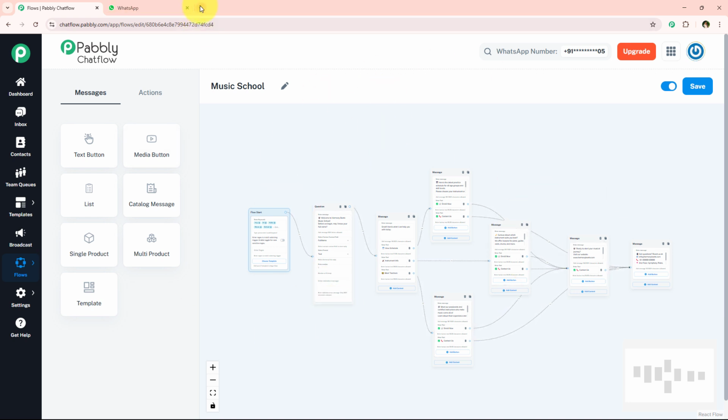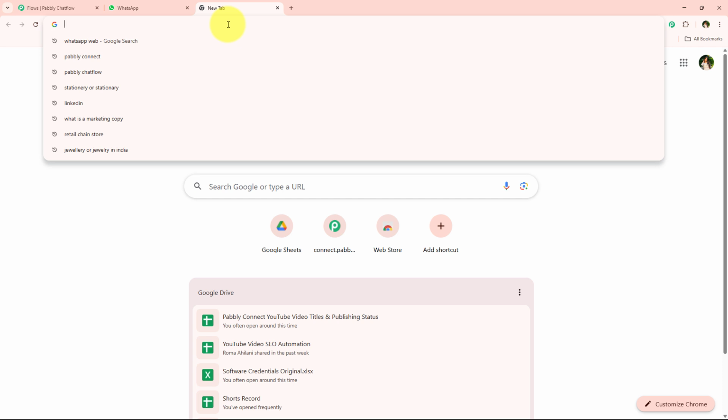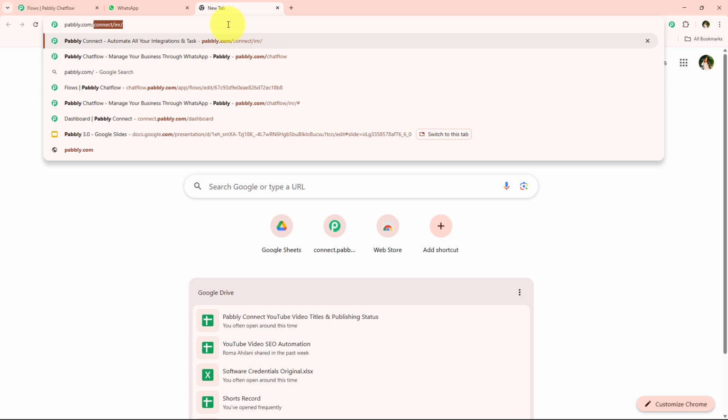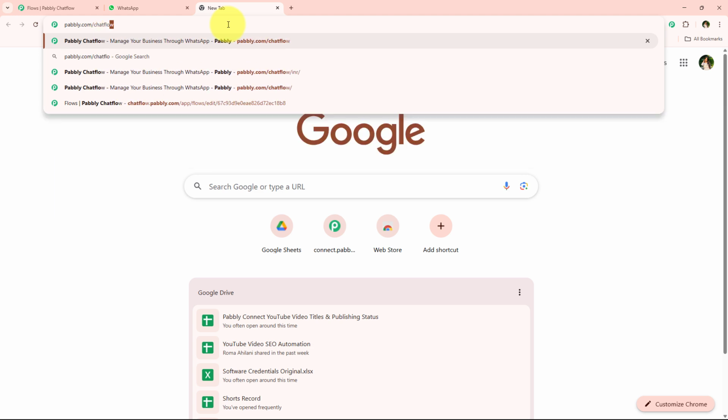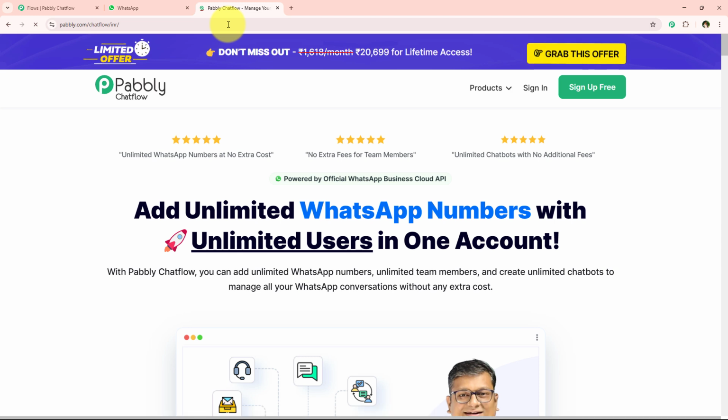So to do this, I'm simply going to open a new tab and we're going to open the landing page of Pabbly Chatflow. So to open the landing page of Pabbly Chatflow in my browser, we have to type pabbly.com/chatflow. So I'm simply going to type pabbly.com/chatflow in my browser and we're going to open the landing page of Pabbly Chatflow. And after opening the landing page of Pabbly Chatflow over here, we are going to get two options. One is sign in and the other one is sign up for free. So if you are a new user, you can click on this sign up for free and you're going to get a free trial of Pabbly Chatflow.